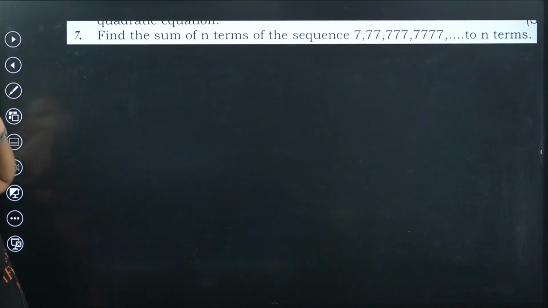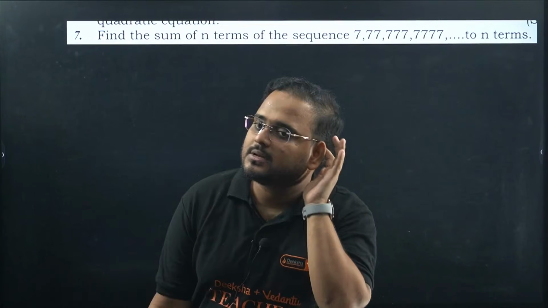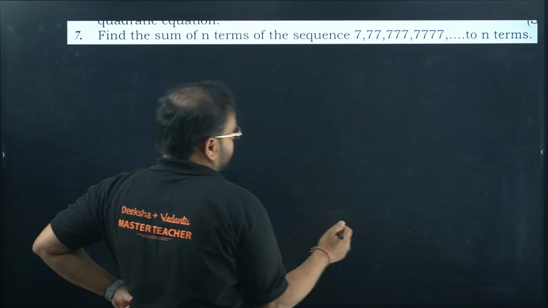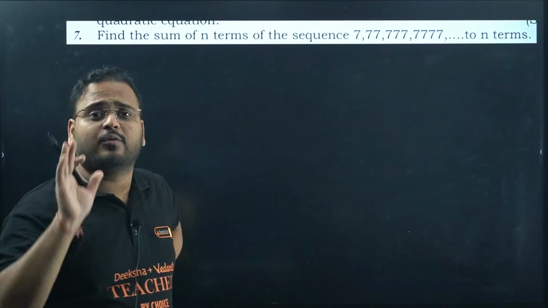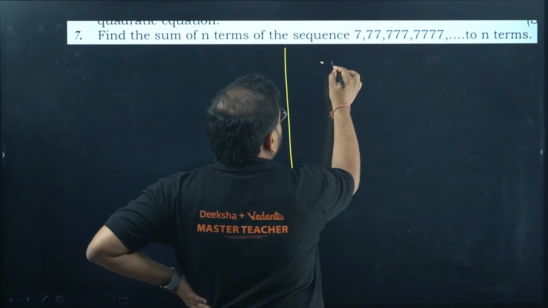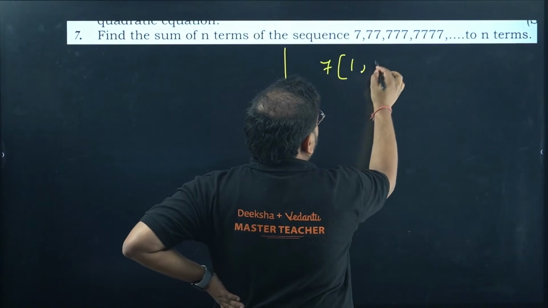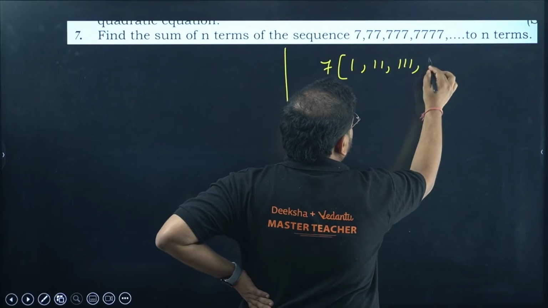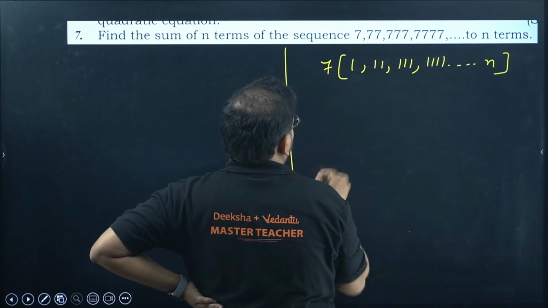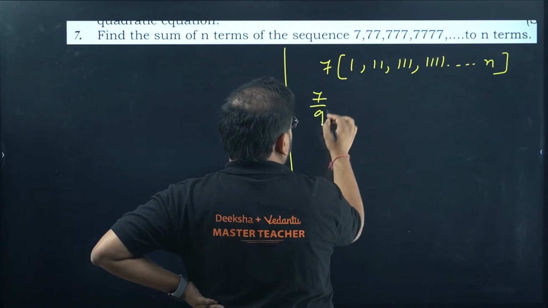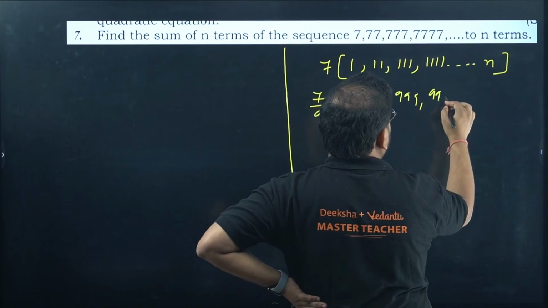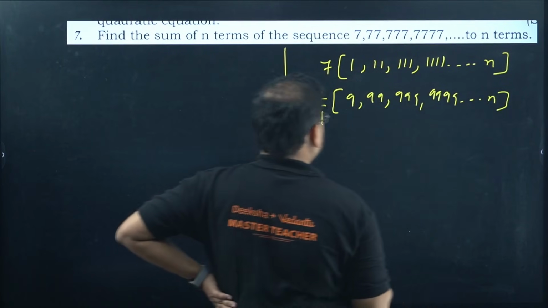Find the sum of the terms of the sequence 7, 77, 777, 7777, up to n terms. I know everyone will know the first step. Take 7 common. I have here 1, 11, 111, 1111 up till n terms. Now multiply 9 on both sides: 9, 99, 999, 9999 up to n terms.